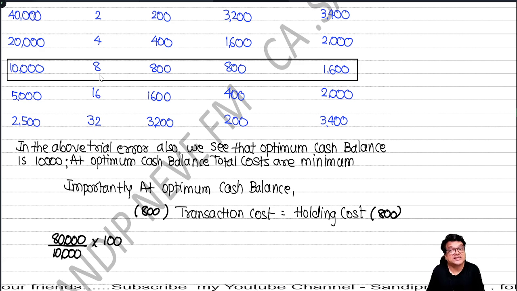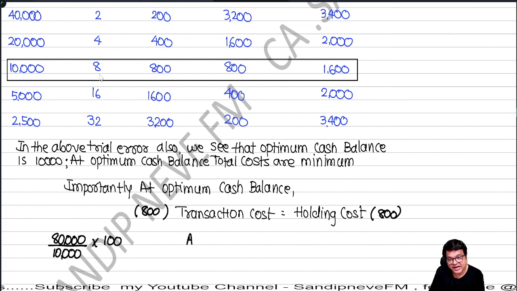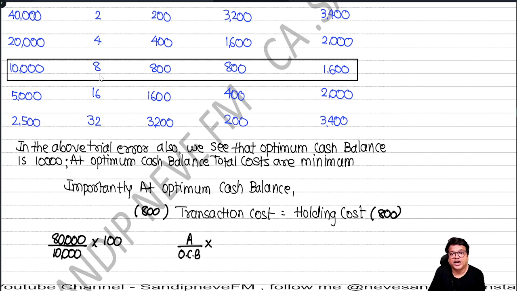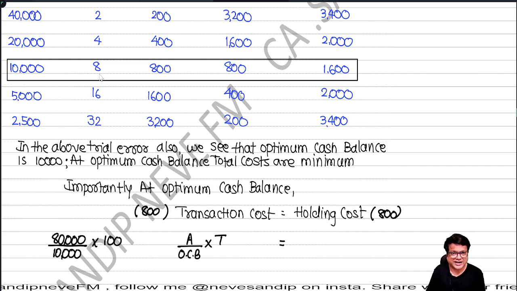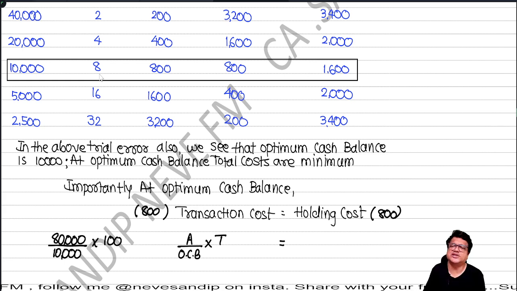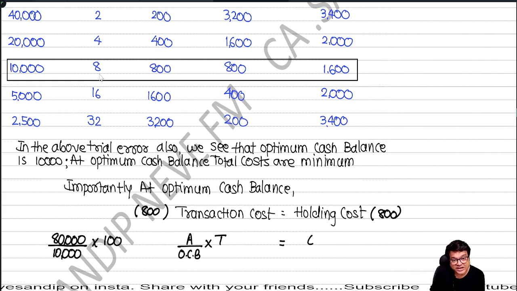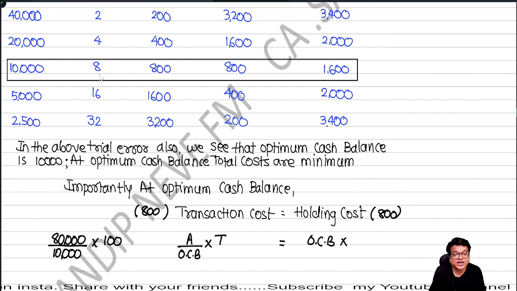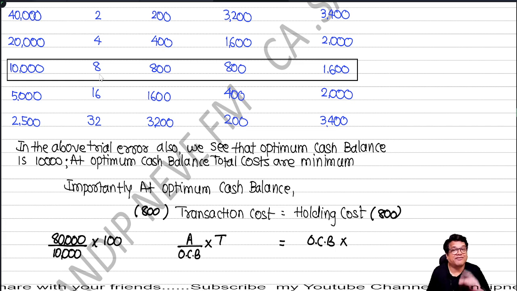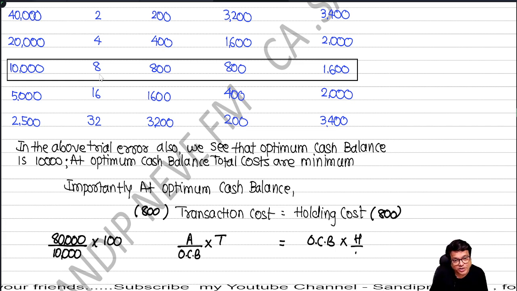8 rounds, right? Let's justify this. So this is A upon optimum cash balance into 100. Our transaction cost is equal to this. Here also I got 800. Very simple, sir. You took 8% of 10,000. Agreeable. How has that 8% of 10,000 come? 10,000 is our optimum cash balance into what is that 8%, people? Average value, no? So it is H upon 2.